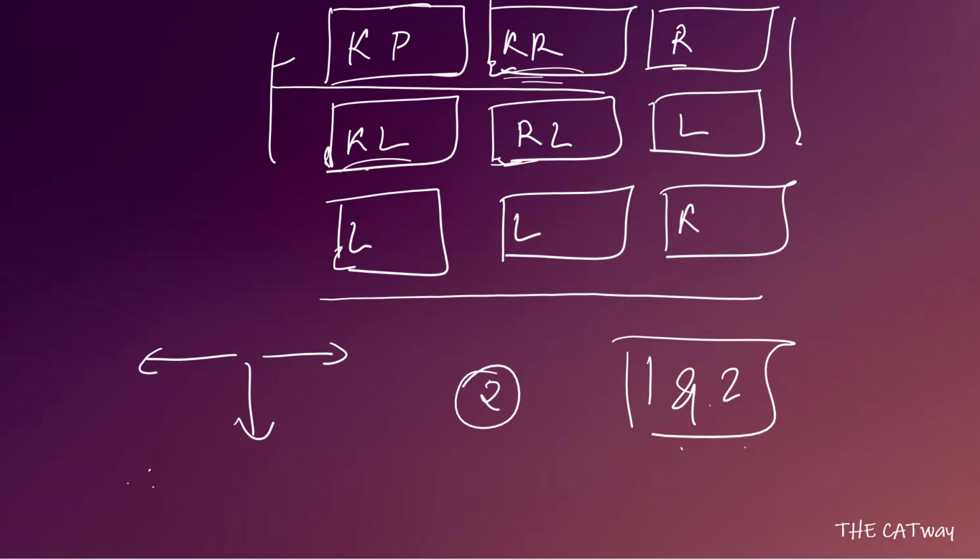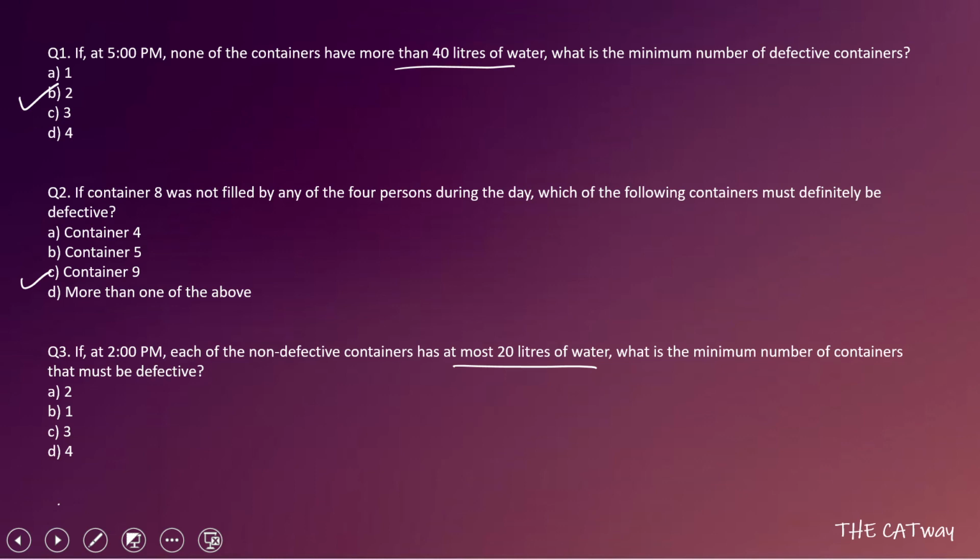Okay, it can be 1 and 4 also, because if 1 and 4 are defective, then they will affect 2 and 5. So that can also be the case. But the minimum number of defective ones required is only 2. We can do this question in the same way in which we did the first question. Okay, so they both are on similar lines. So by going by that method only, we can say that there are two containers, the minimum number of containers which are defective, for all the non-defective containers to have at most 20 liters of water at 2 p.m.